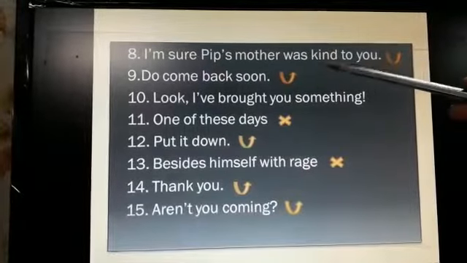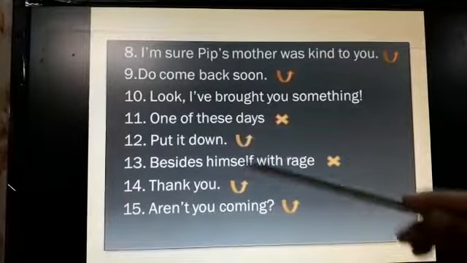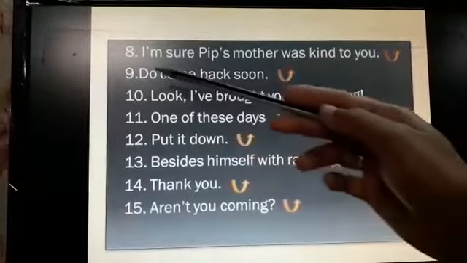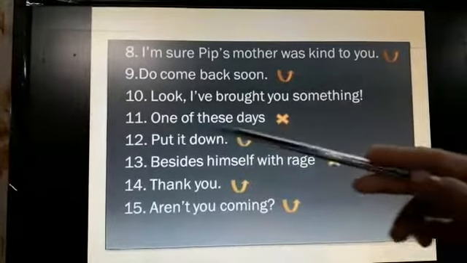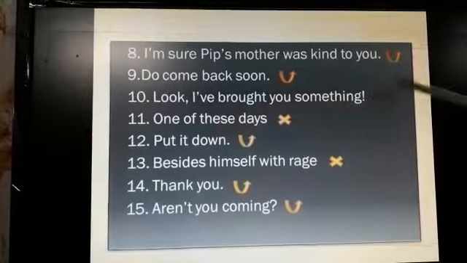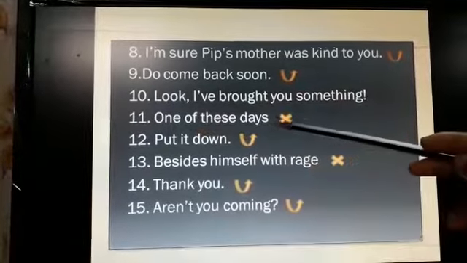I am sure Pip's mother was kind to you. It's also a correct sentence. Do come back soon. It's a correct sentence. Although it's a small word, it's a correct sentence. Look, I have brought you something. It's also correct. It's a correct sentence.